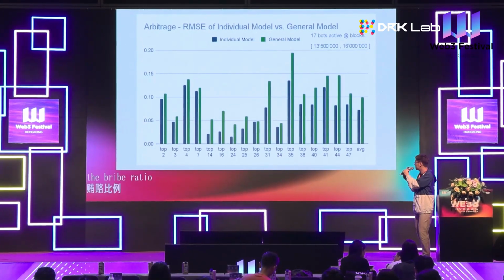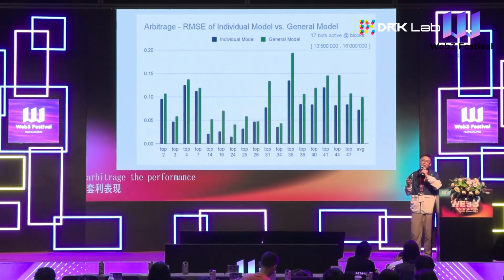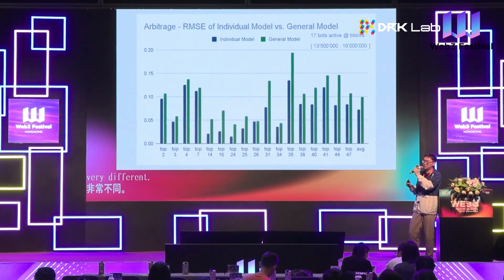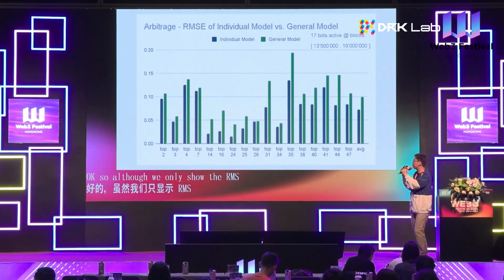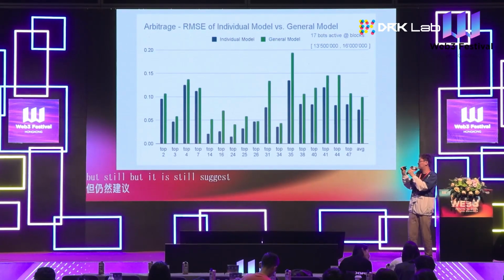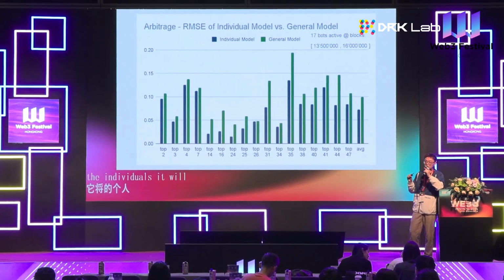Okay, so then we can see that for arbitrage, the performance of the individual model and the general model is very, very different. Although we only show the RMSE here, it still suggests that if we only learn from the data of the individuals, it will give us much better prediction performance.